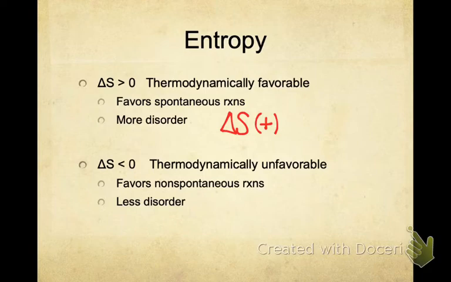Now if I have a delta S that is less than 0, or a delta S that is negative, that means the reaction's unfavorable thermodynamically, that it favors a more non-spontaneous reaction. And there's a lot less disorder in the products than the reactants. So a delta S that's negative is not thermodynamically favorable. In the next slides, we're going to cover some chemical examples of entropy increasing and show you what I mean by a delta S that would be positive or a delta S that would be negative.